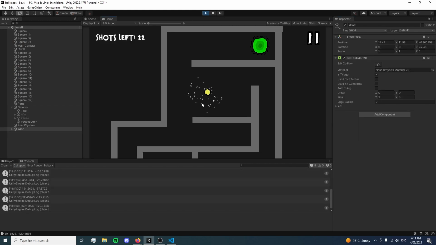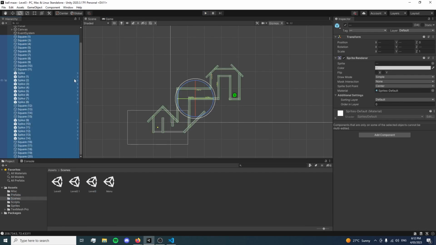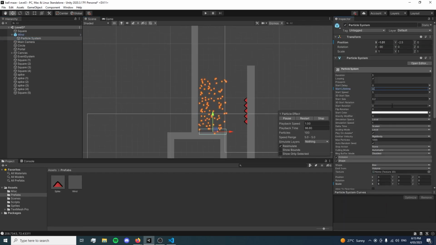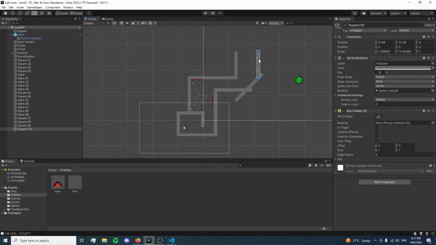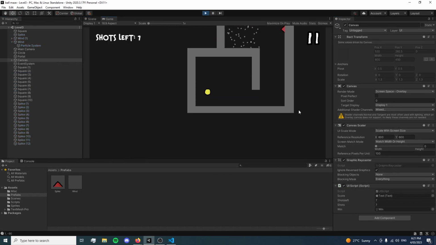If I put him down here, yeah, he gets blown with the wind. That's sick. Alright, works well enough. I'm happy with that. Now that I was done with the wind mechanic, I could start working on level 3, which I plan on implementing the wind mechanic into. Then when I was done with level 3, I could finally start working on custom levels, which I was really excited about.